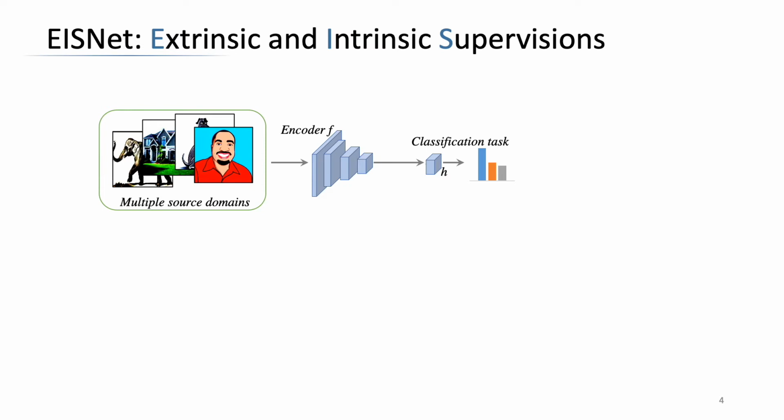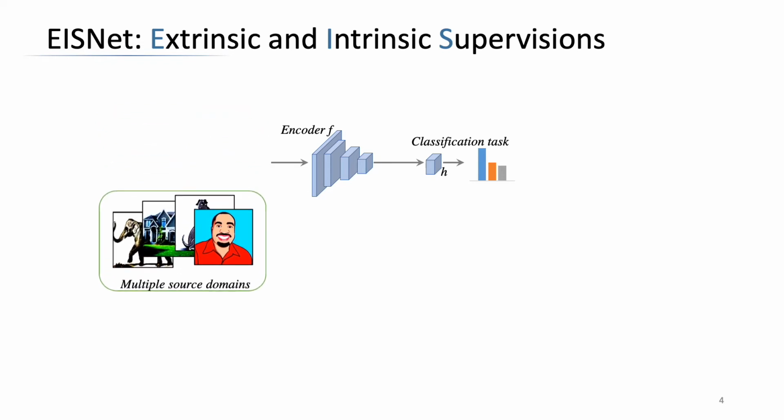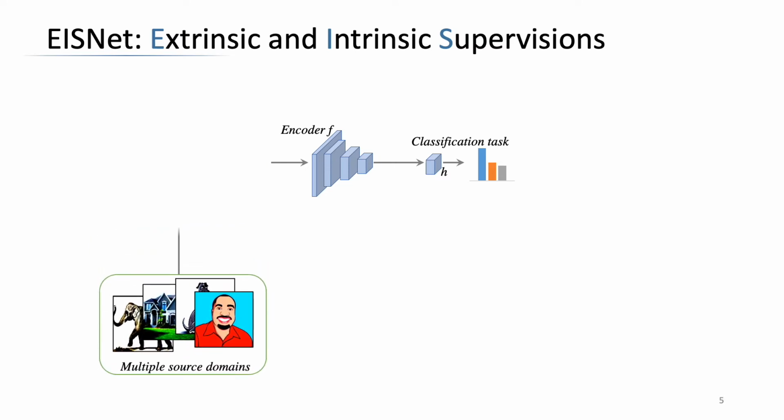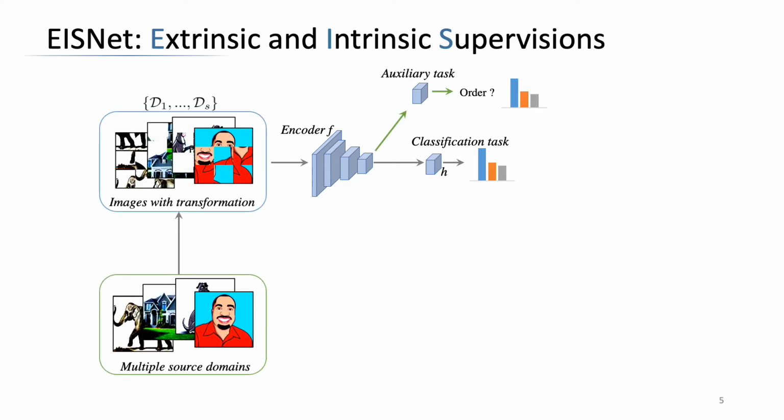To deal with the object recognition, we first train a common classification network, including an encoder F and a classification head H. To broaden the network understanding of the object, we employ the recently proposed solving jigsaw puzzles as our auxiliary task. The auxiliary self-supervised task is able to exploit the intrinsic semantic information within a single image to provide informative feature representations for the main task.